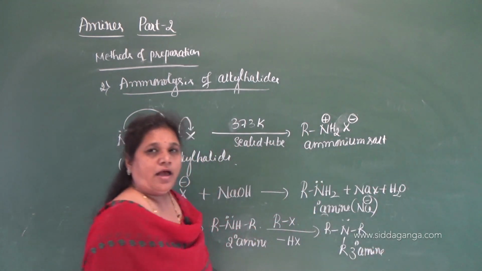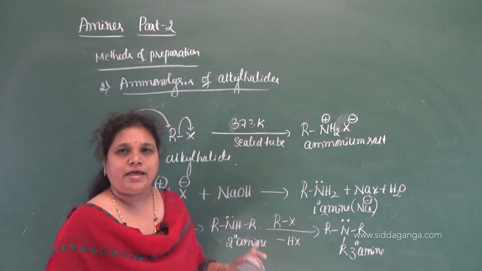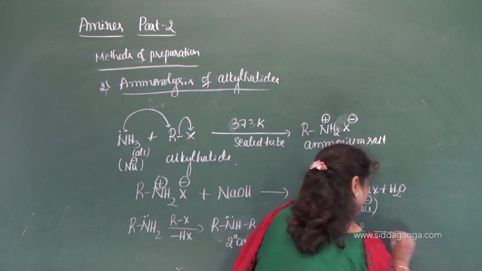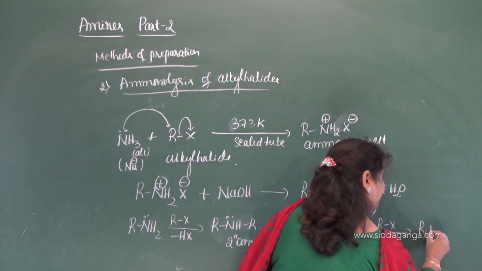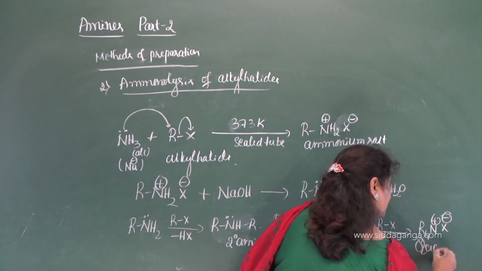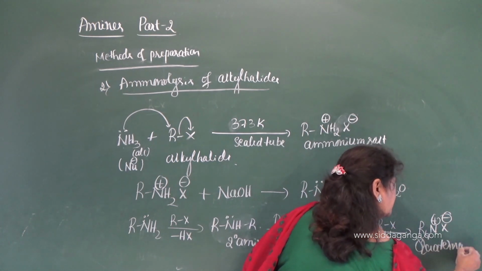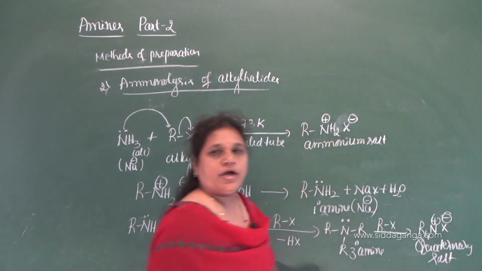Tertiary amine. Again this acts as a nucleophile because it again contains a lone pair of electrons. Again one more alkyl halide reacts here and it gives R4N plus X minus and this is quaternary salt. So you will get quaternary salt.